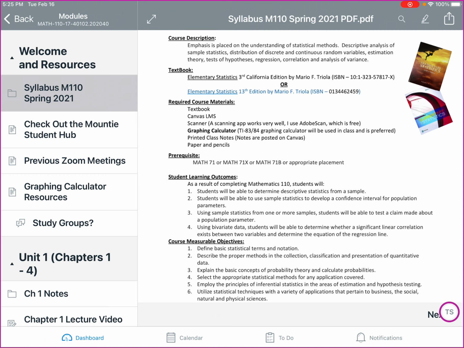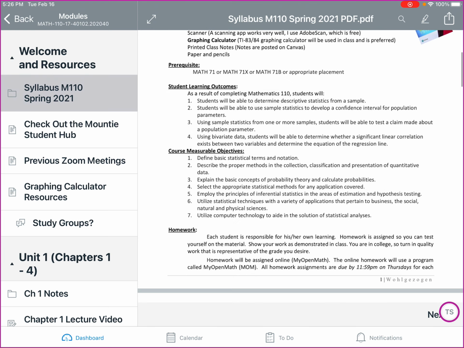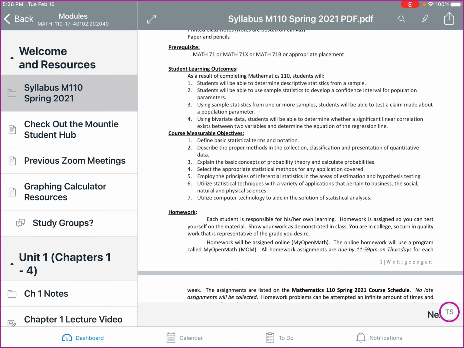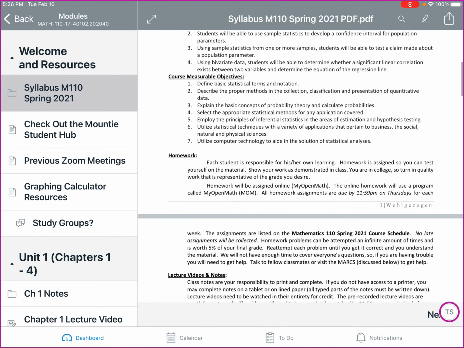There's two different textbooks, and either one is the same for the class, whichever one you can find that's cheaper. And the required material that we have is a textbook, Canvas, a scanner or a scanning app. I use Adobe Scan and it's free. A graphing calculator, and we'll discuss that in a little bit, and printed class notes, and the class notes are posted on Canvas, and then also a paper and pencil to be writing with. You can look through the prerequisites, the student learning outcomes, and the course measurable objectives on your own.